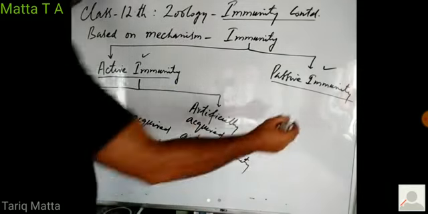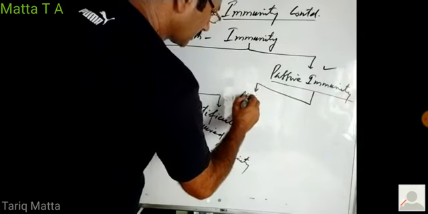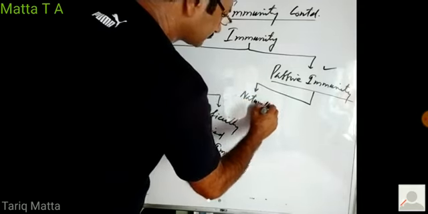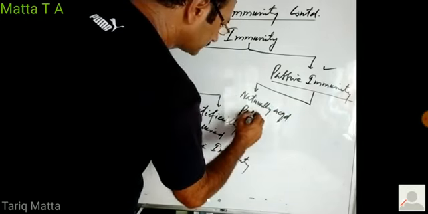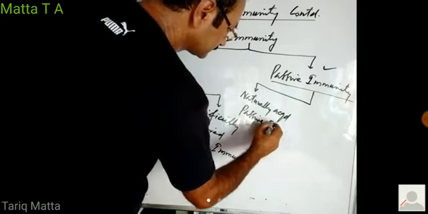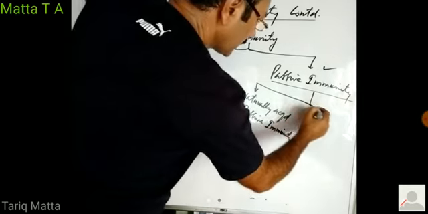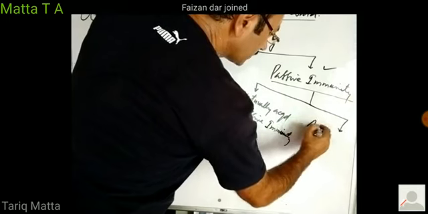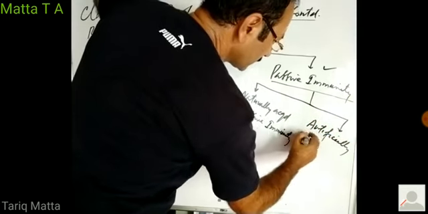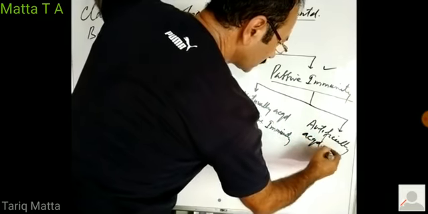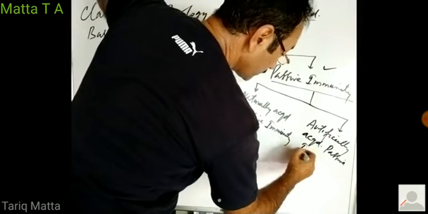Similarly, passive immunity is again of two types: naturally acquired passive immunity, and artificially acquired passive immunity.